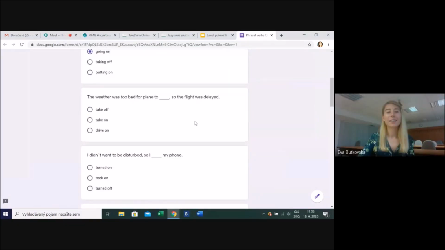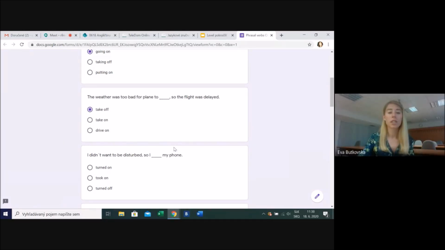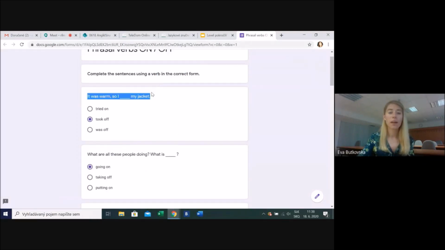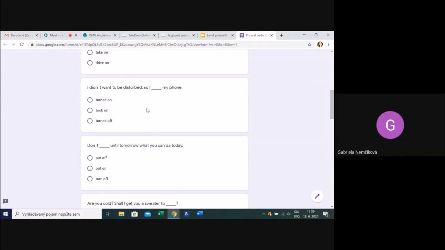The third sentence. The weather was too bad for a plane to... So the flight was delayed. The weather was too bad for a plane to take off. Very good. Different meaning from the first sentence: took off jacket and took off plane. Good. What about the fourth sentence? I didn't want to be disturbed, so I... Turned off.